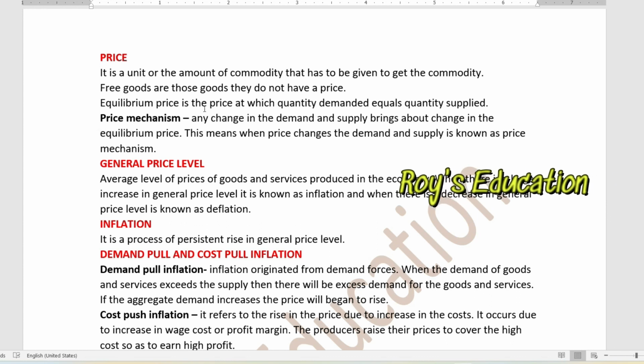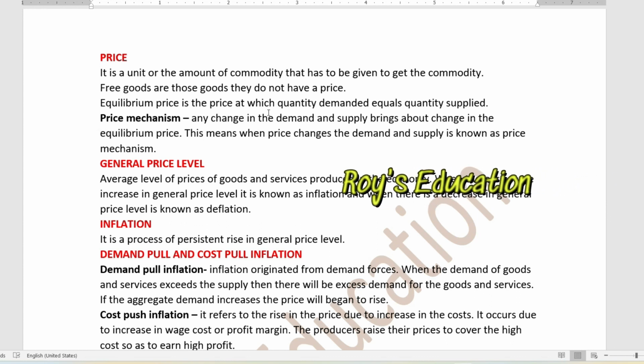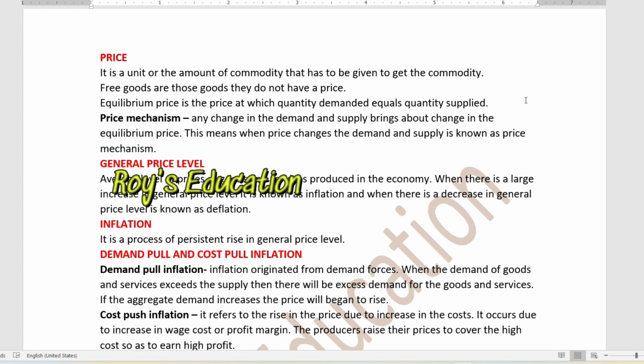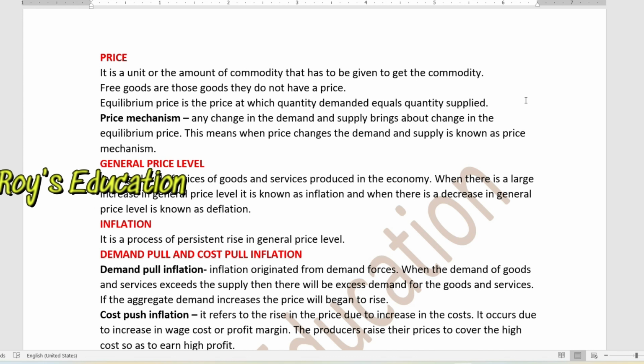Next, what is equilibrium price? Equilibrium price is the price at which the quantity demanded equals quantity supplied. So equilibrium price is a price where the demand is equal to the supply. At that point where the demand and supply meet each other, that particular point will be the equilibrium price.